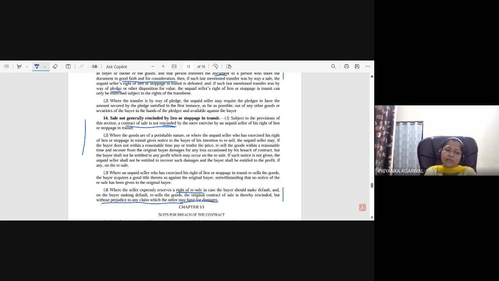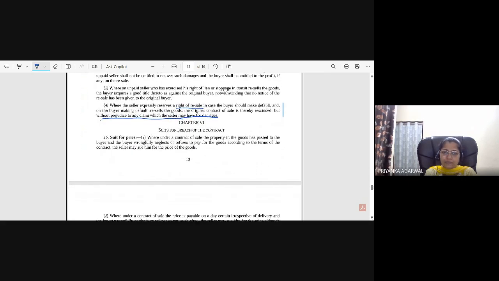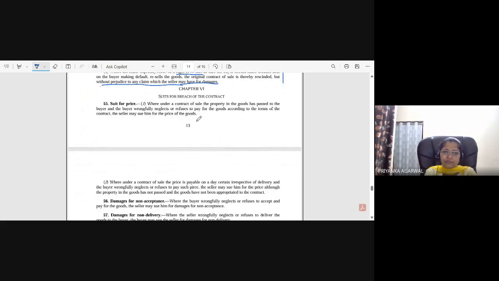Just by applying common sense, whatever the discussion we had till now, these are the things which we can think of. Now let's see what law says. Suit for price: where under a contract of sale the property in the goods has passed to the buyer and the buyer wrongfully neglects or refuses to pay for the goods according to the terms of the contract, the seller may sue him for the price of the goods.